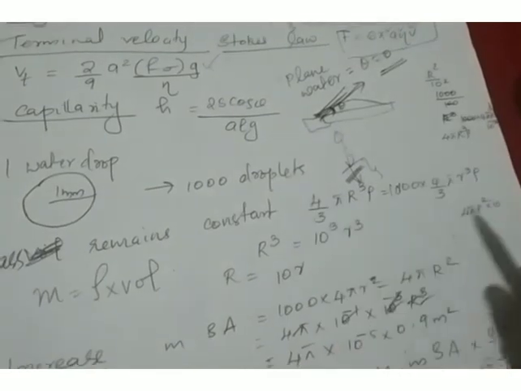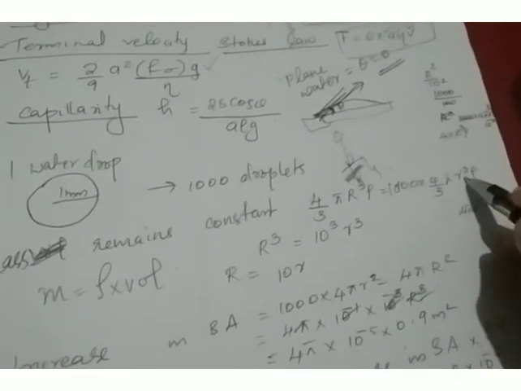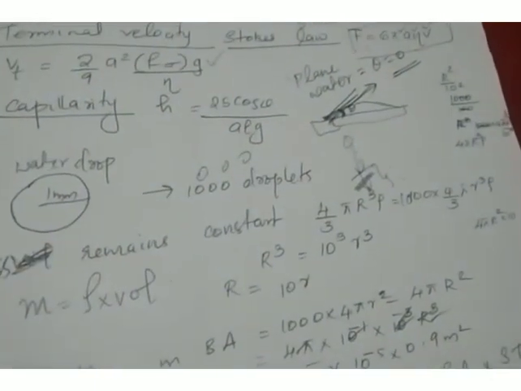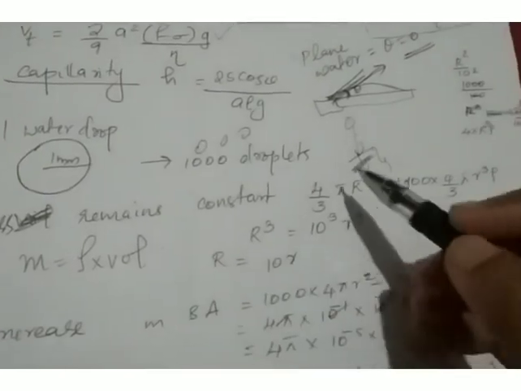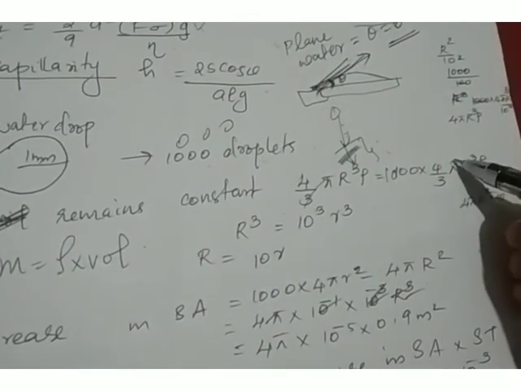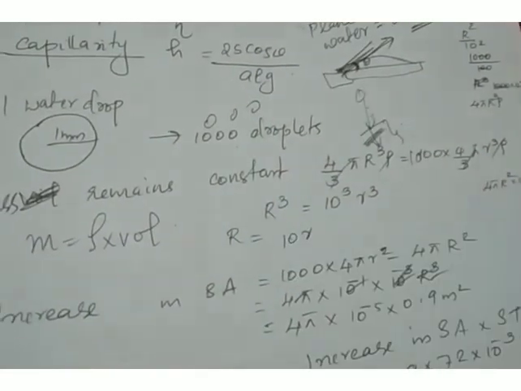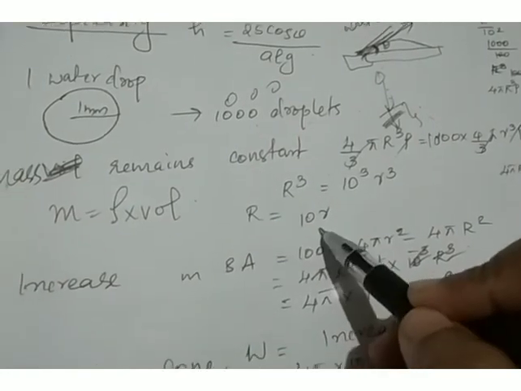Mass of 1000 droplets will be 1000 into 4 by 3 pi small r cube into rho, where small r is the radius of the small droplets. Now 4 by 3 pi will be cancelled, rho will be cancelled, and we are left with R cube equal to 10 cube r cube. Therefore R is equal to 10r.